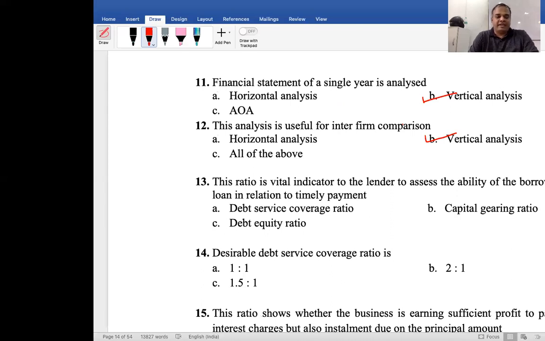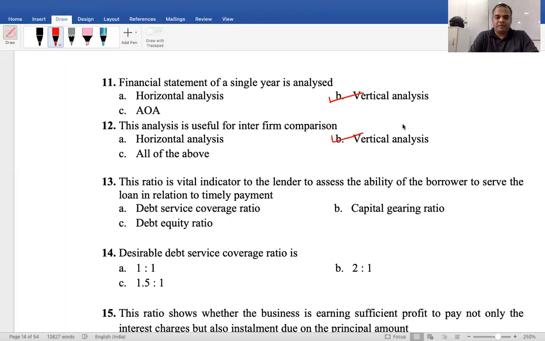This ratio is a vital indicator to the lender to assess the ability of the borrower to serve the loan in relation to timely repayment: debt service ratio, capital gearing ratio, debt equity ratio, debt service coverage ratio. Desirable debt service coverage ratio is 1:1, 2:1, 1.5:1. 2:1. Good.